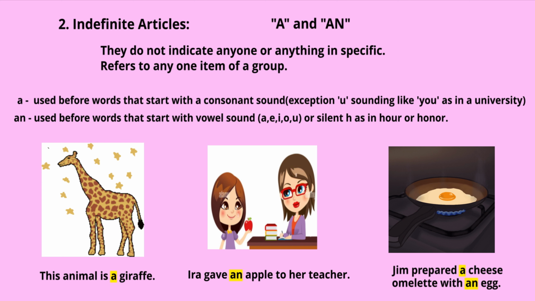Why did we use an? Because apple has a vowel sound, right? It starts with a vowel sound. In the third visual, what do you see? You can see an omelette in a pan. Jim prepared a cheese omelette with an egg. A cheese, because cheese has a consonant sound at the start, we used a cheese. But for egg, you have a vowel sound, right? So we say an egg. We don't say a egg, we say an egg.